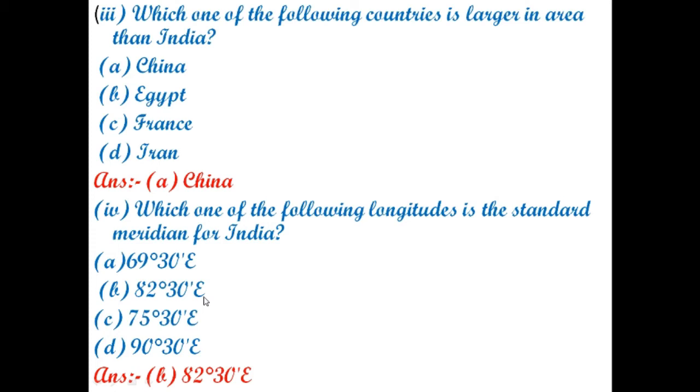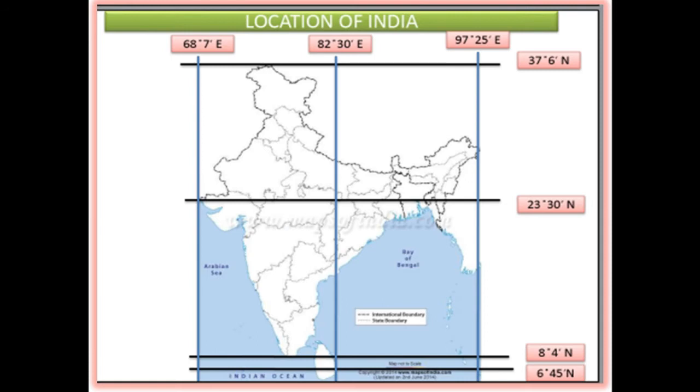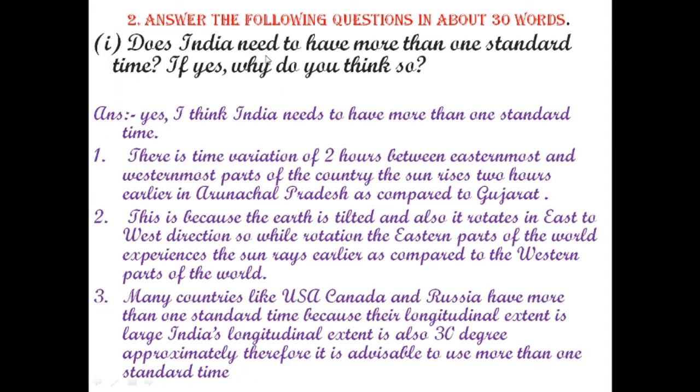I have shown you the map earlier. Let's see that map again. See this map again. Here it is, from Mirzapur in UP. This is the standard meridian, 82 degree 30 minutes. Does India need to have more than one standard time? If yes, why do you think so?